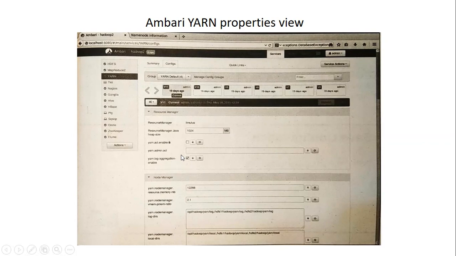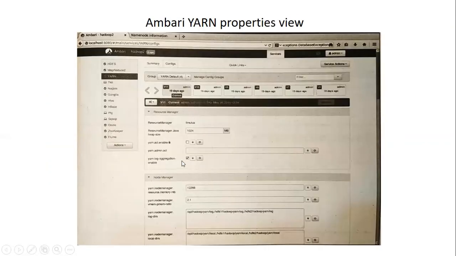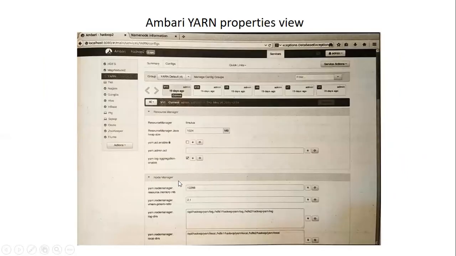If log aggregation is off, if you see here, in the previous it was clicked here. Here it is unclicked, that means it is disabled. What happens at that time? Changes do not become permanent until the user clicks the save button. This part is elaborated and shown in the next.